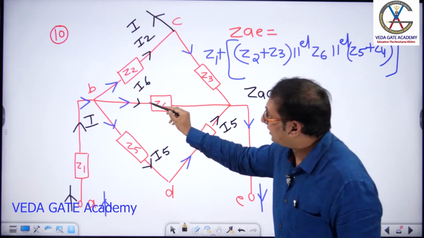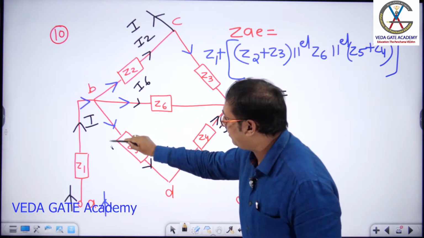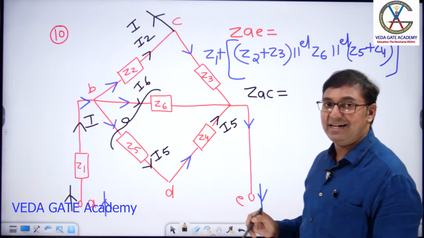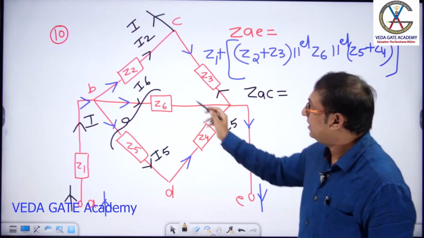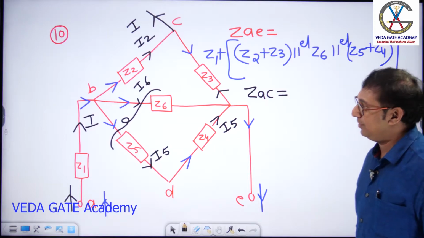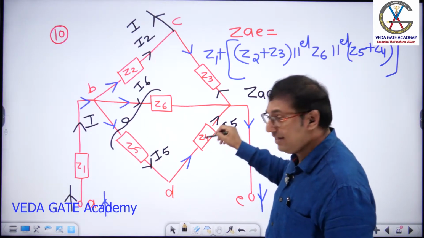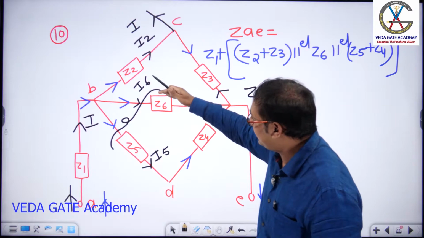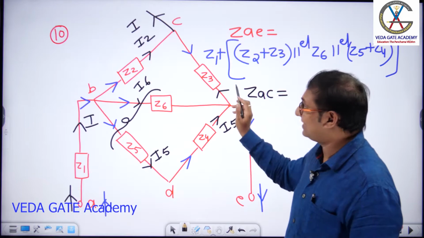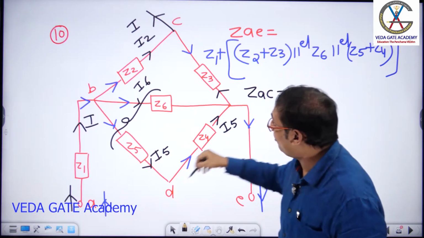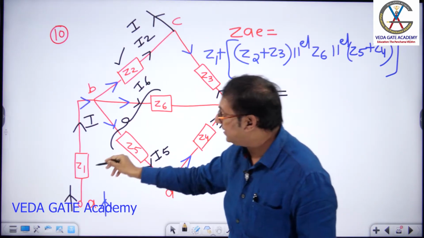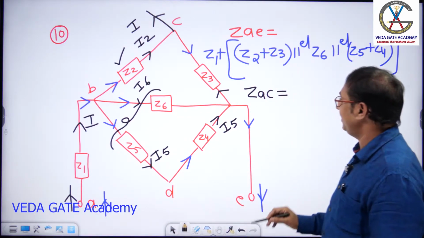Next, whatever the current that is flowing in this combination, let me draw this. Whatever the current that is flowing in this combination, same current is getting added and flowing here. Means for this combination, how is Z3 connected? In series. These two in series, agreed? Series, and this is connected in parallel with Z6. The total combo is connected in series with Z3. The total combo is connected in parallel with Z2. The total combo is connected in series with what? Z1. I am writing the answer here.